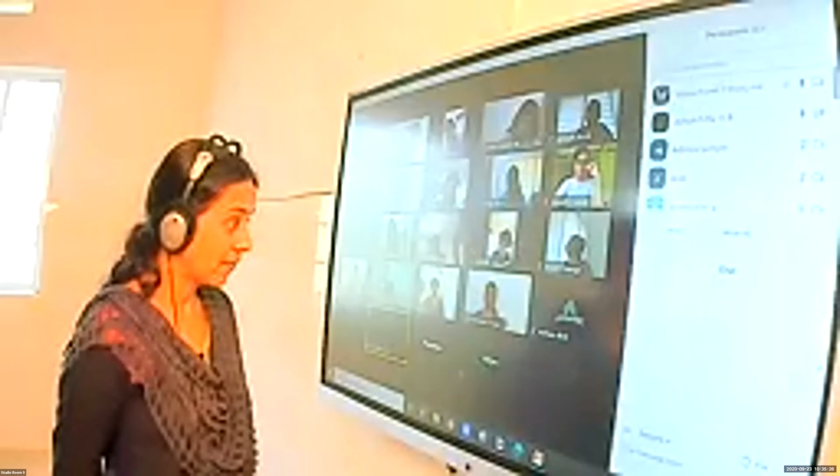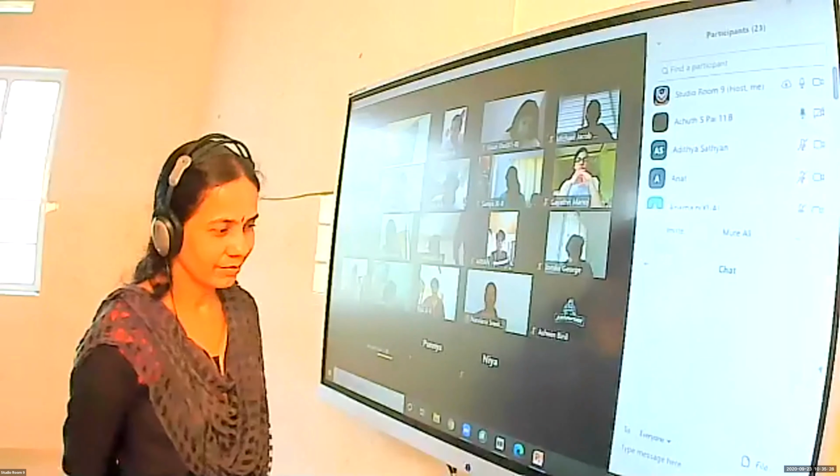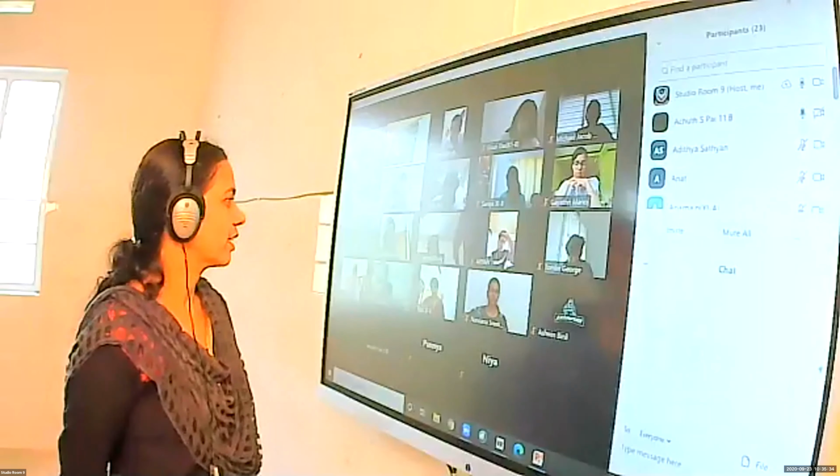Ones place 3 digits, so 3 ways. Then tens place only 5 because we can't take 0. Very good. We can't take 0 because we want a 2 digit number. If you take 0 in the first place, it will become a 1 digit number. So only 5 ways you can fill. So the total number of 2 digit odd numbers is 5 into 3, which is 15.